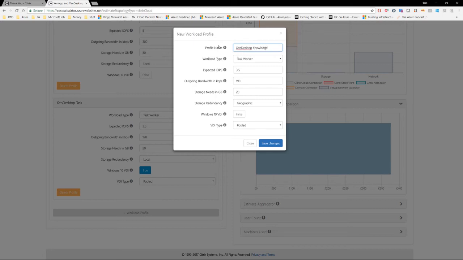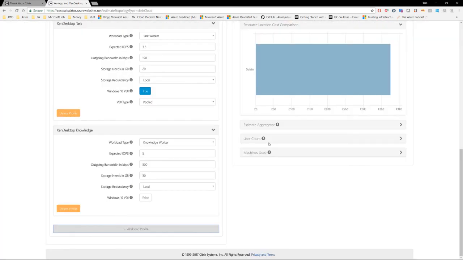and then add in my last workload profile, which is Zen Desktop Knowledge. Again, change it to Knowledge Worker, but again, change these values because it doesn't do it by default. Again, I'm happy with local redundancy for storage. It is Windows 10 VDI. Ooh. So I need to select that. Just be aware that there's a little bug there that it looks like it's false, but pressing the button makes it false. Pressing the button when it says true makes it true. And I'm happy with pooled. So click on Save Changes.